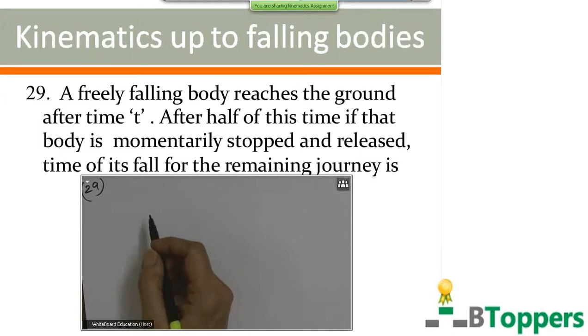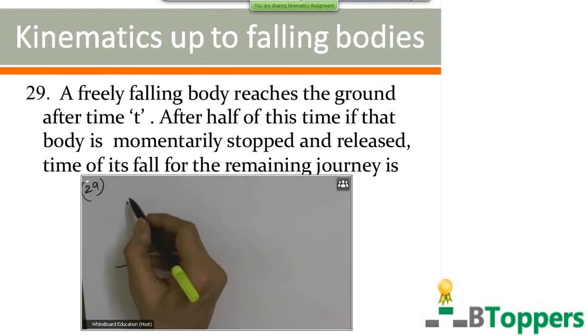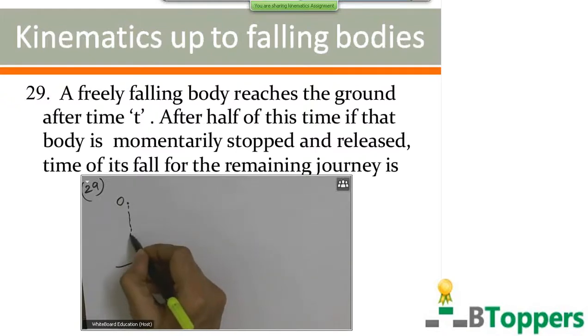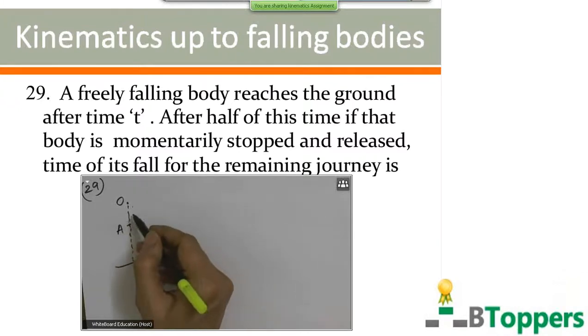See the next question, question number 29. A freely falling body reaches the ground after time t. After half of this time, if that body is momentarily stopped and released, the time of fall for the remaining journey is? Let us suppose the body starts falling from rest from the point O. Let us suppose the body falls from O to A in the first half of the time.